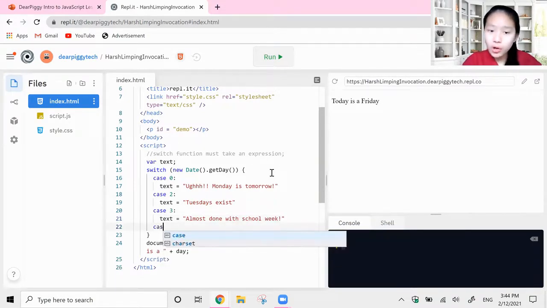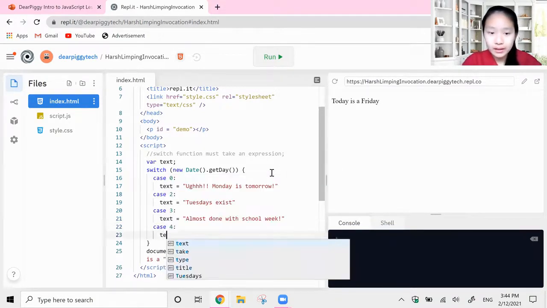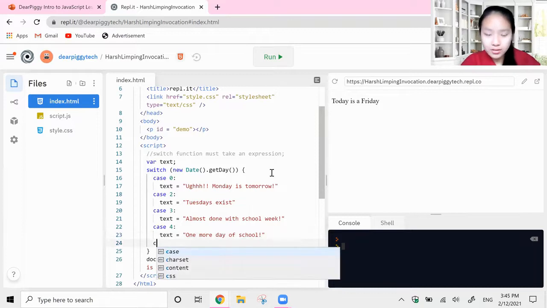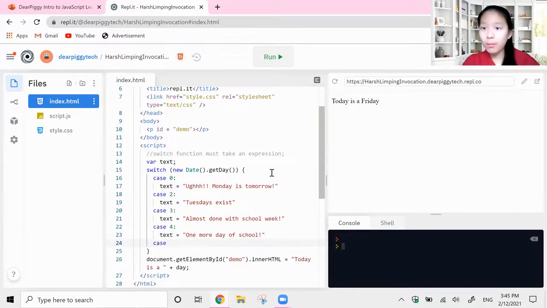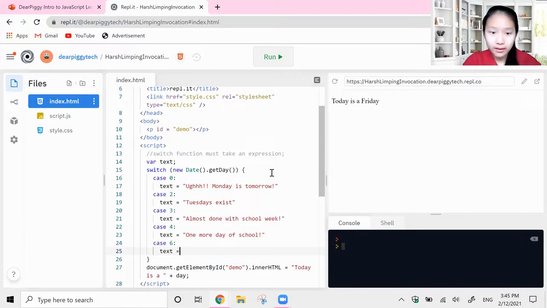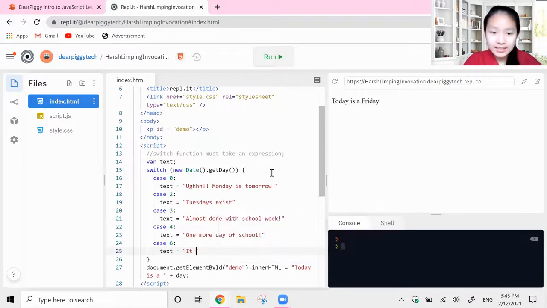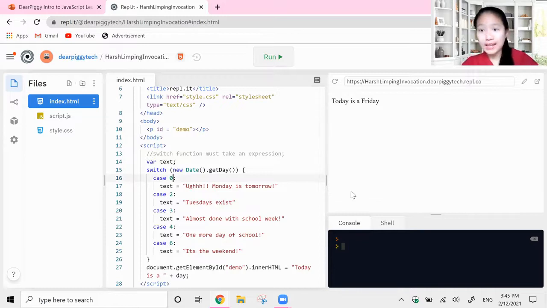And then case 4 would be a Thursday. So this would quite literally be one more day of school. And let's skip Friday. So say we don't cover our bases for Friday. We go on to Saturday, which is our last case, and we say, it's the weekend.